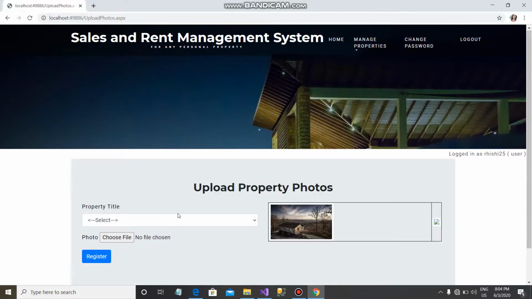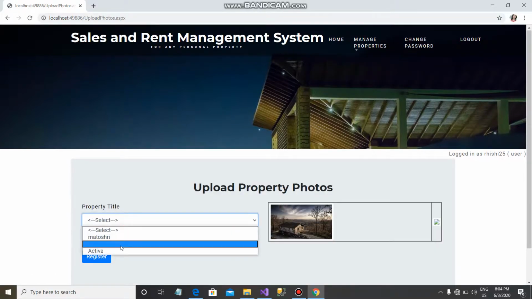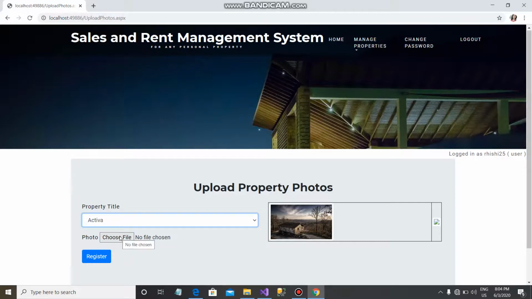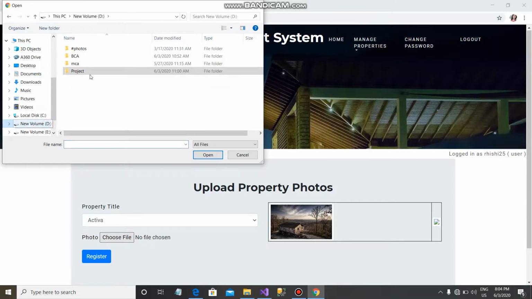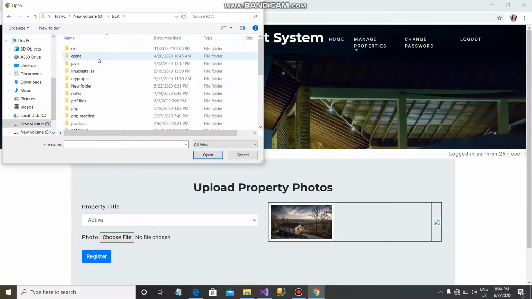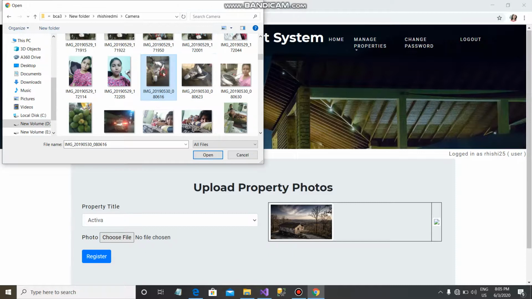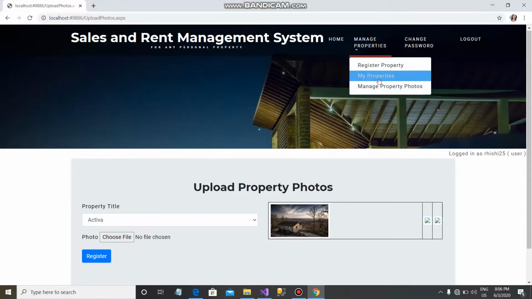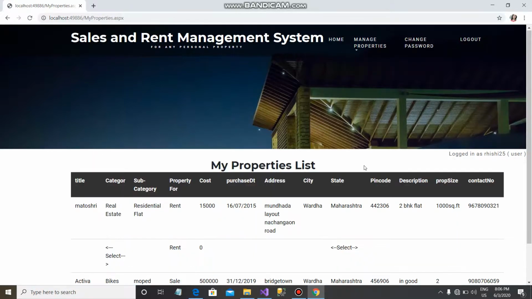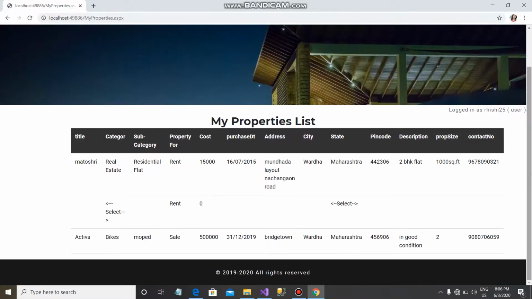Now I want to manage property photos. I select the property as Activa. Choose file. Documents. Open. We can also manage and see our properties here.